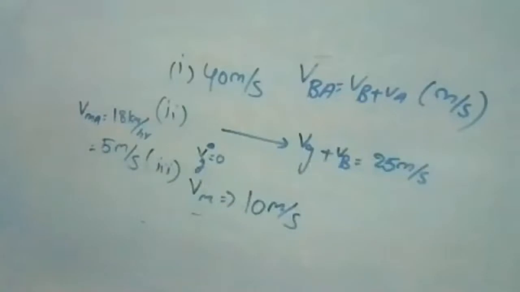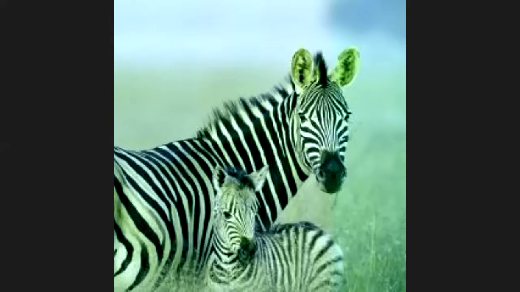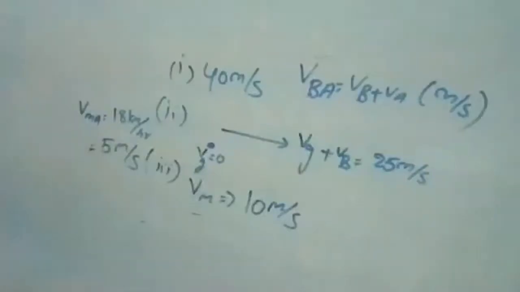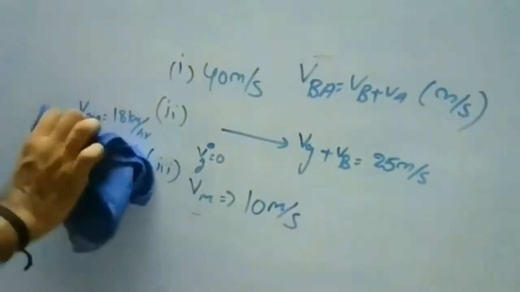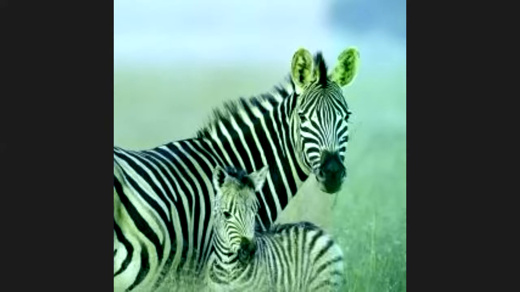The speed of a motor launch with respect to still water is 7 meter per second. Sir, repeat, sir. Yes. You can say motor launch or you can say boat.